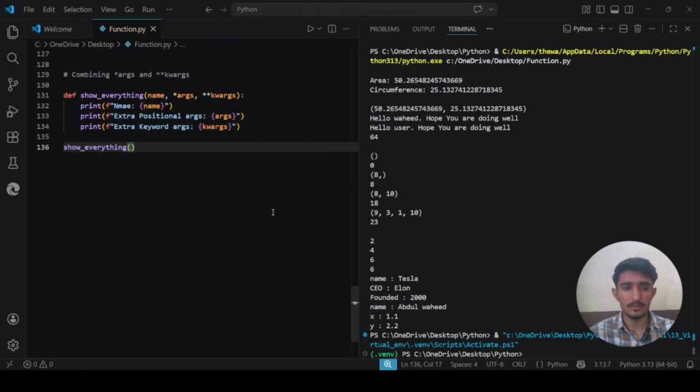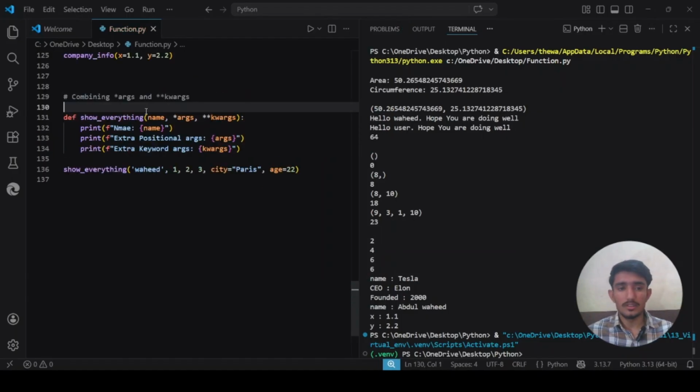What to show? We will first write our regular parameter, which is name. So here I will type, let's say, Wahid, just my name. After that we can put as many arguments as we want, because we have defined *args here, so it will take as many arguments as we type. So here I just say 1, 2, 3. After that I can put as many keyword arguments as I want. Let's say city is equal to Paris, age is equal to, let me just say.